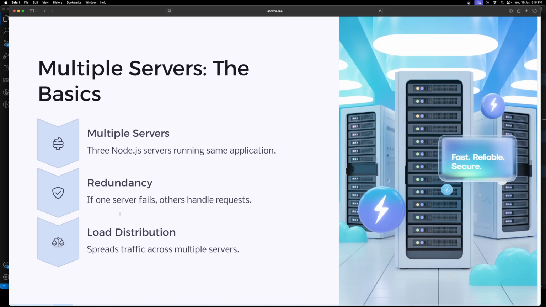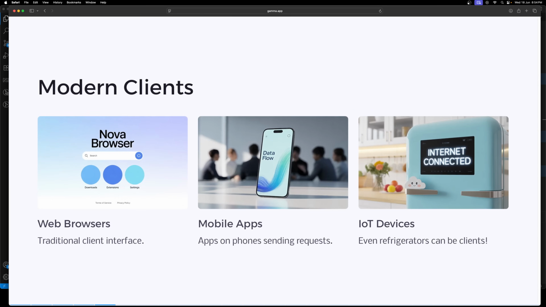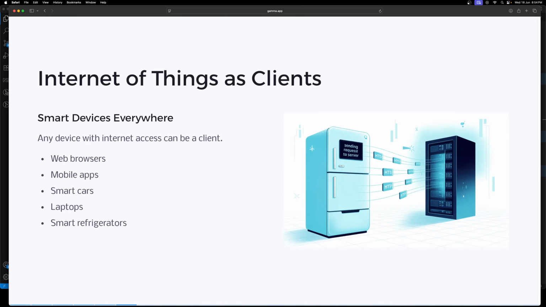So let's see how it works with the clients. Now who is sending the request to these servers? Normally the web browsers, right? Any client is just a web browser. And not only web browsers, with the internet, IoT came into the picture. So a client can be anything. It can be a browser, a mobile app, or IoT devices: browsers, mobile apps, smart cars, laptops, a smart fridge. A smart fridge with a Linux OS could run Node.js and send an HTTP request to your server. That is the main thing.